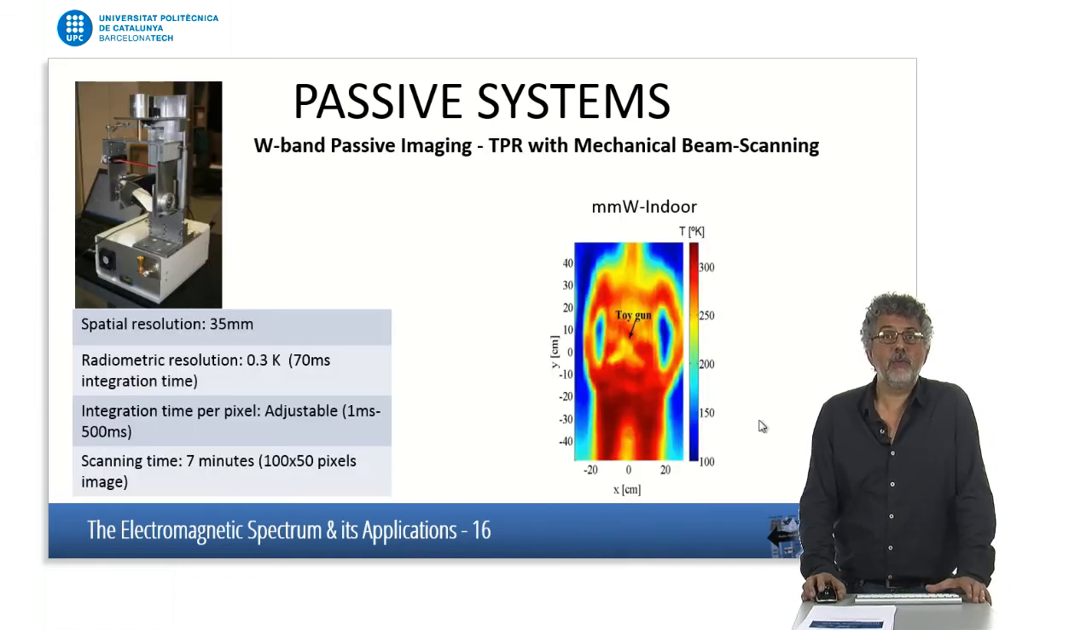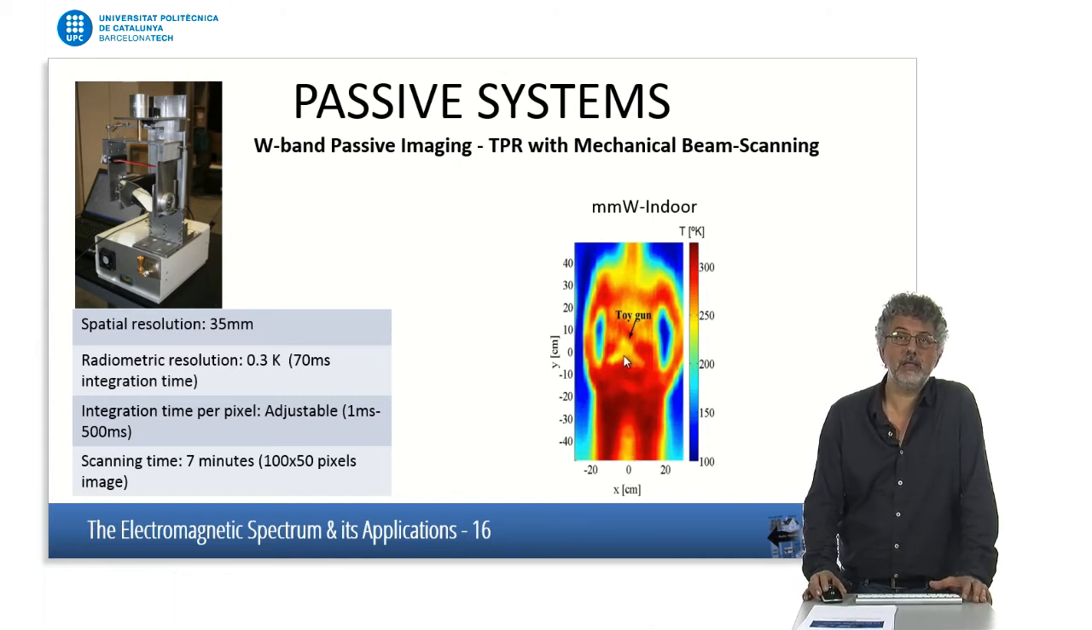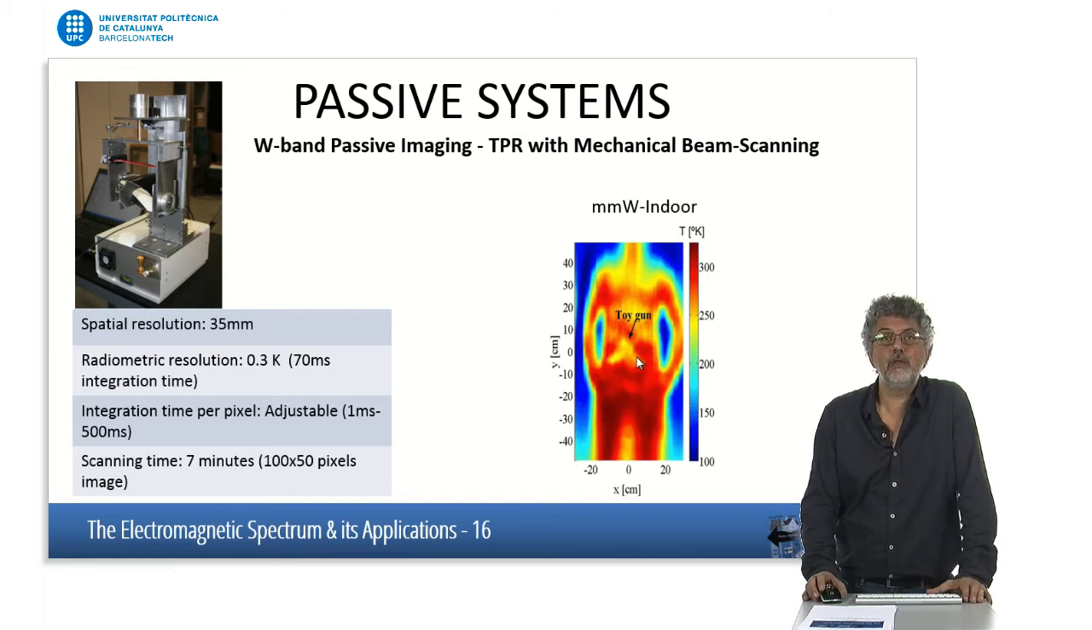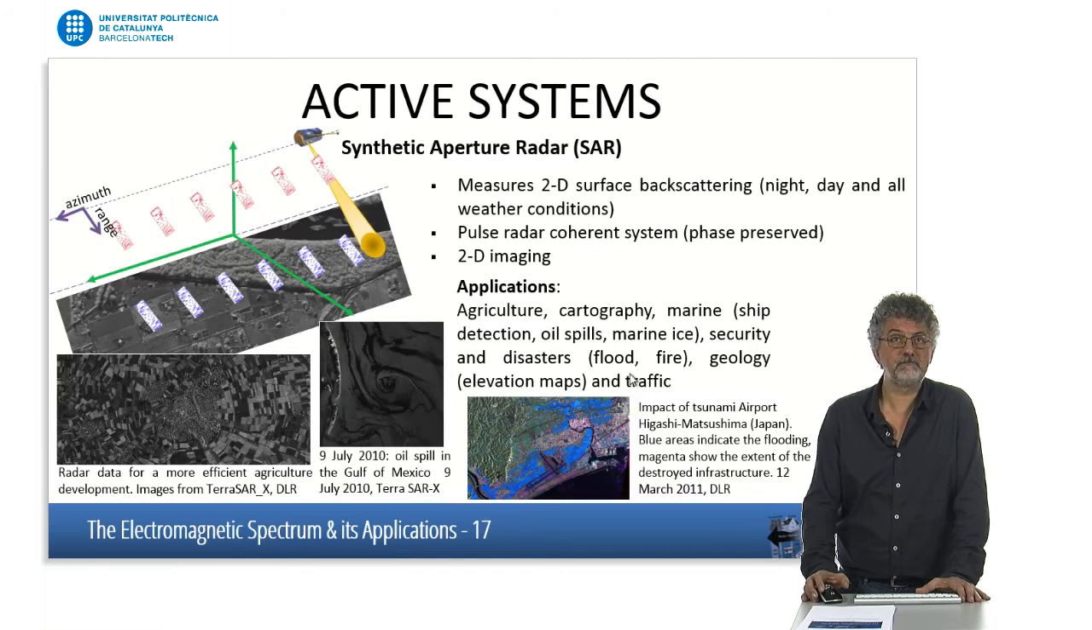Another application of passive systems is security. This is an image of a person carrying, in that case, a toy gun underneath his clothes. And this is the image obtained measuring the spontaneous emission at 94 gigahertz. Because the emission of that metal part, which is the toy gun, and the body is different, we can see the contrast and obtain that image.